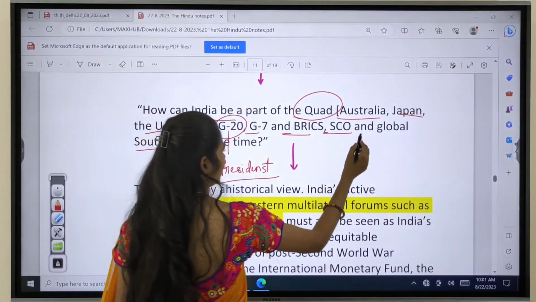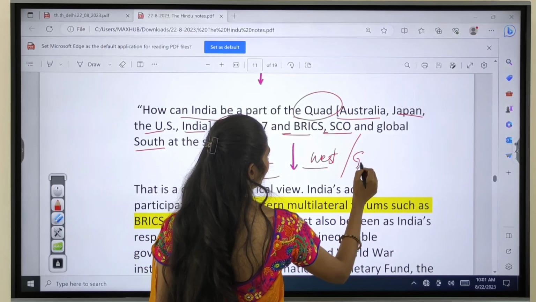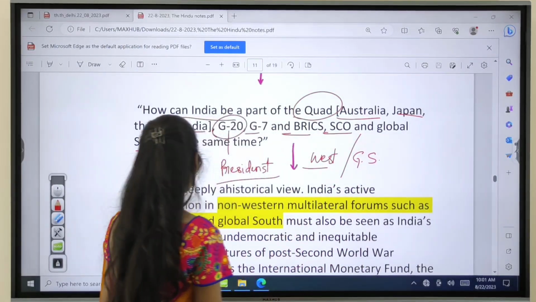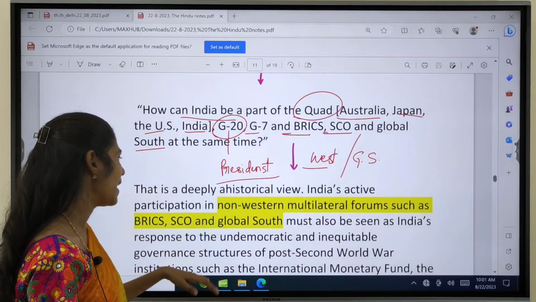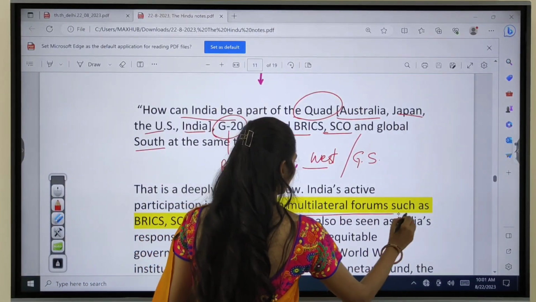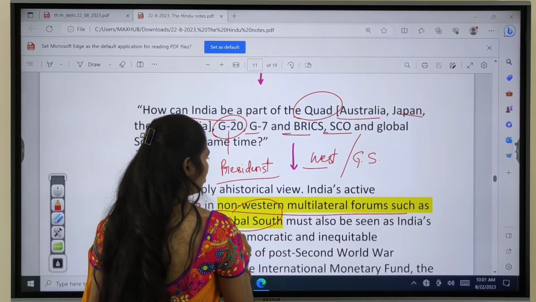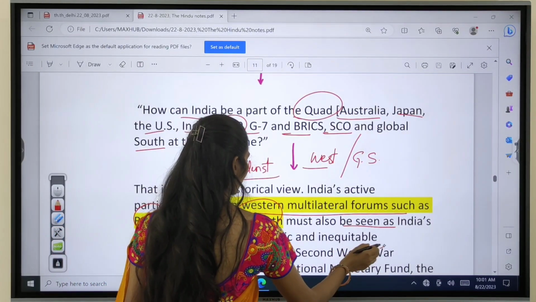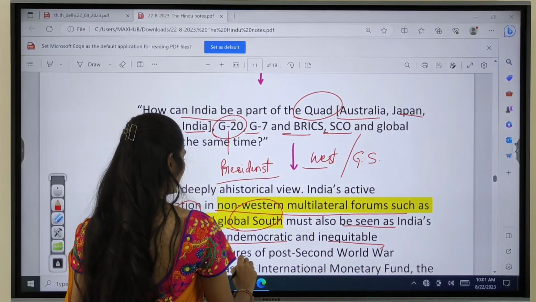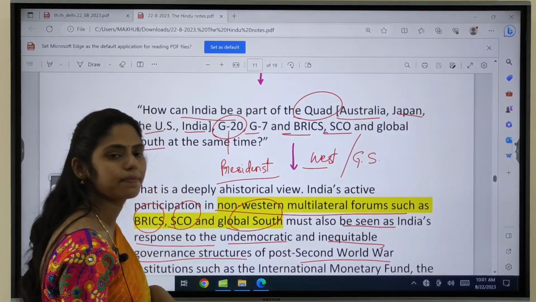Because some are dominated by Western powers, some are dominated by the Global South. So it is a deeply historical view that India's active participation in non-Western multilateral forums like BRICS, SCO and the Global South must be seen as India's response to the undemocratic and inequitable governance structure of post-Second World War institutions.